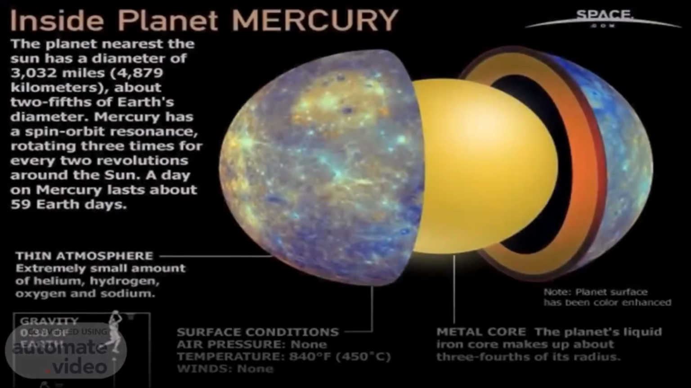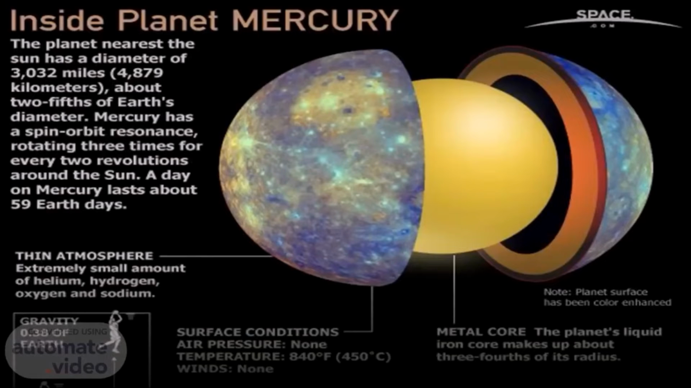Inside planet Mercury. The planet nearest the Sun has a diameter of 3,032 miles, 4,879 kilometers, about 2/5 of Earth's diameter. Mercury has a spin-orbit resonance, rotating 3 times for every 2 revolutions around the Sun. A day on Mercury lasts about 59 Earth days. Thin atmosphere, extremely small amount of helium, hydrogen, oxygen and sodium.